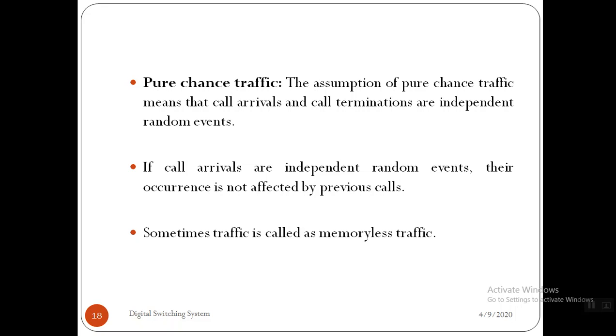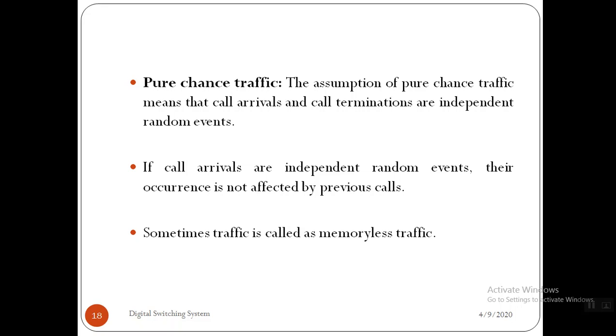There is no dependency between call arrivals and call terminations, right? If the call arrivals are independent random events, their occurrence is not affected by previous calls. So whatever calls arrive at a system are independent random events.